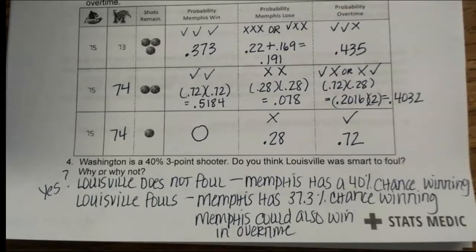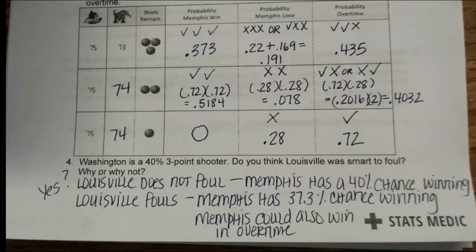There was a point when Shaquille O'Neal was playing basketball that he would be fouled a lot because he was a terrible free throw shooter. And so they knew he had more chance of making points if he was actually playing the game versus being fouled and having to do a free throw shot. So he would be fouled a lot because he had such a lower percentage of scoring in the free throw situation. In this one, it's kind of hard to say, but they actually had a lower chance of Memphis winning, but only by 3.3% or 2.7%. So it really wasn't that much of a difference for them.